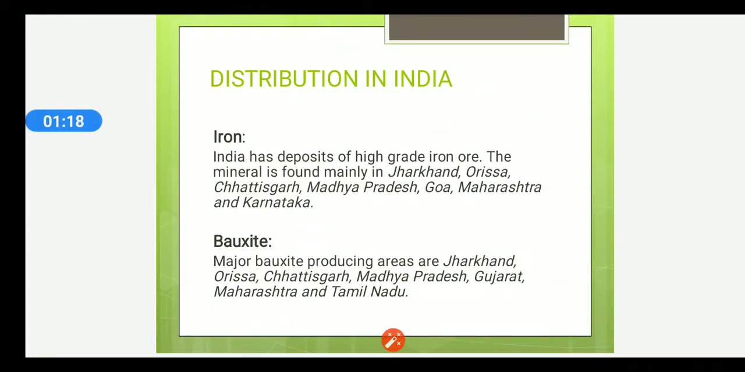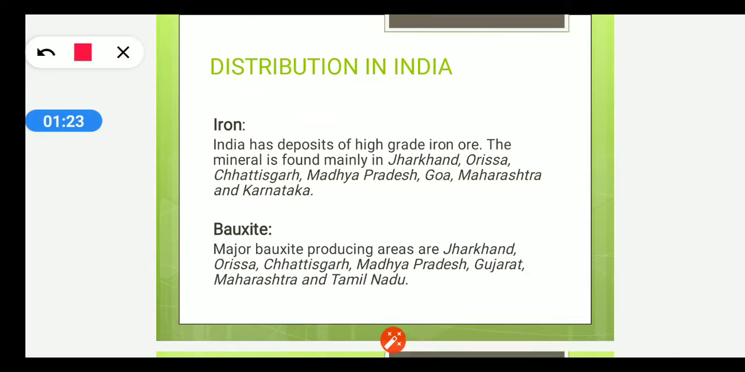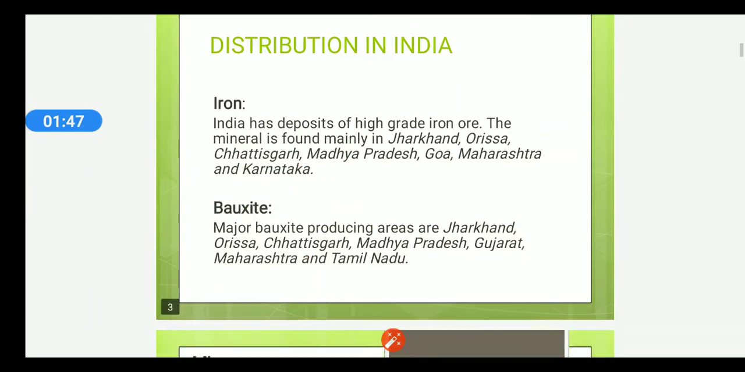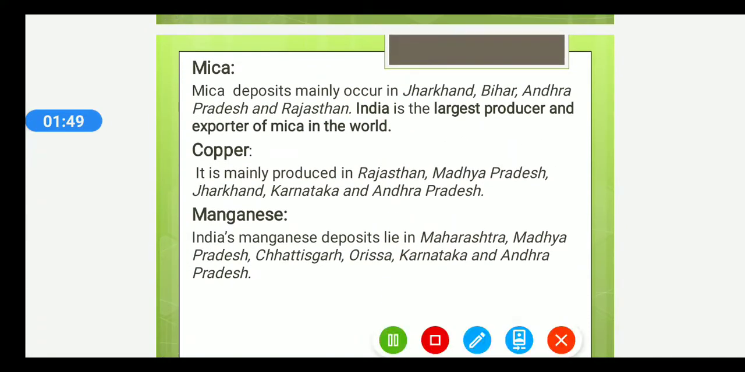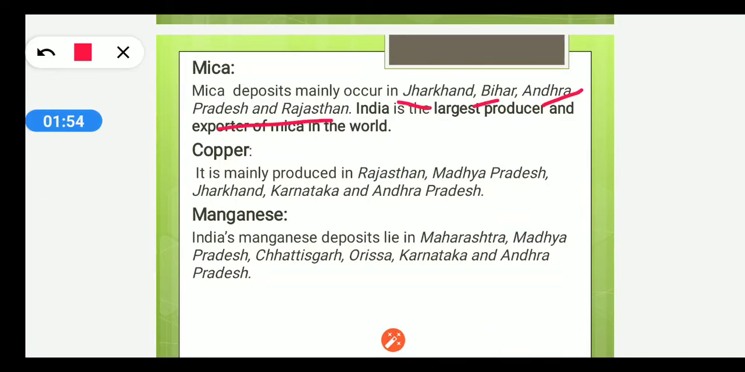Now let us discuss the distribution of all the minerals in India. Iron. India has deposits of high-grade iron ore. The mineral is found mainly in Jharkhand, Orissa, Chhattisgarh, Madhya Pradesh, Goa, Maharashtra and Karnataka. Bauxite. Major bauxite producing areas are Jharkhand, Orissa, Chhattisgarh, Madhya Pradesh, Gujarat, Maharashtra and Tamil Nadu. Mica. Mica deposits mainly occur in Jharkhand, Bihar, Andhra Pradesh and Rajasthan.